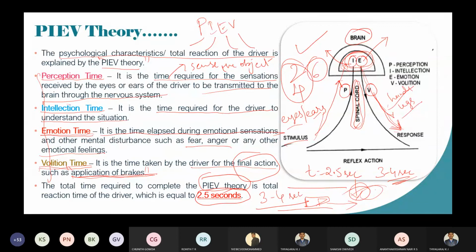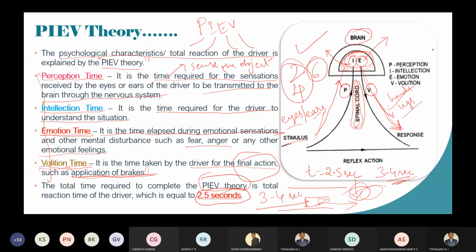So perception time, intellection time, emotion time, and volition time. Perception time is the time required to sense the object. Intellection time is the time required to understand the situation. Emotion time is the time required for emotional sensations. Volition time, the final action, is the time required by the driver to take the final action. Okay, this is the PIEV theory.